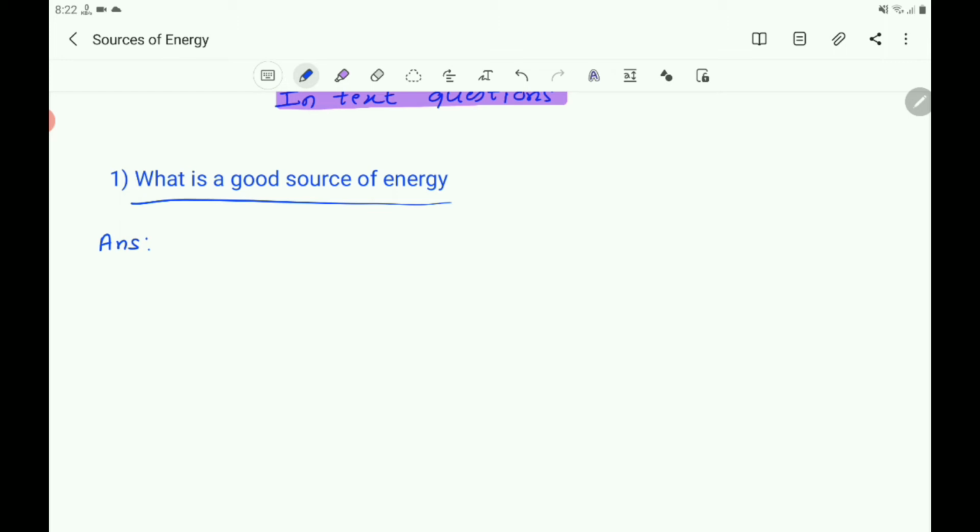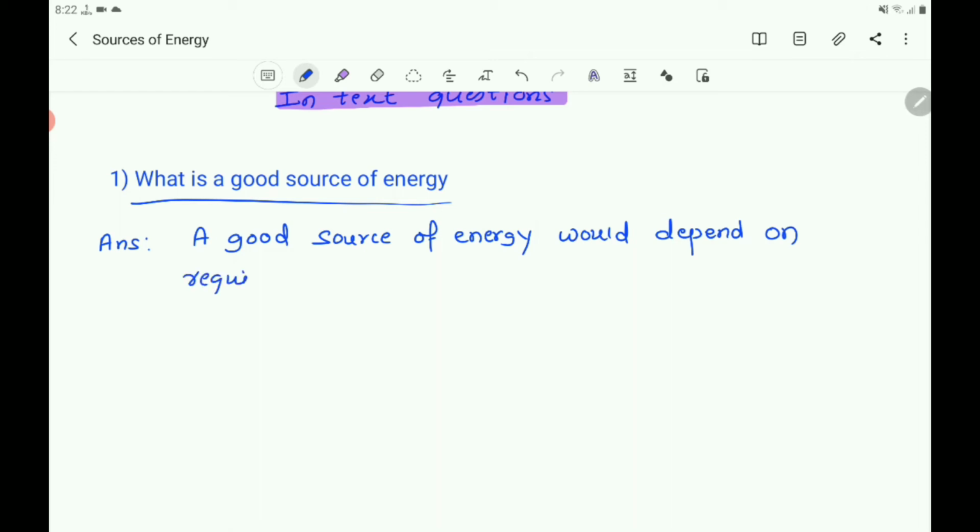A good source of energy would depend on the requirement for which energy is needed.